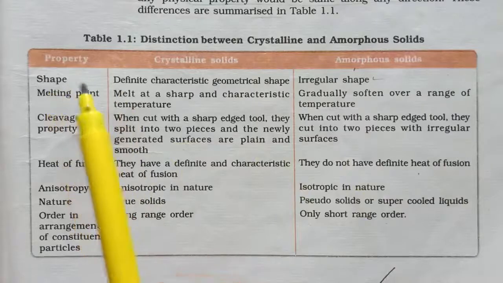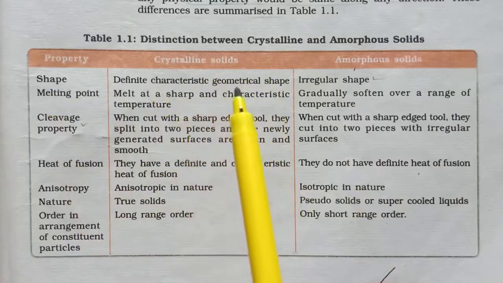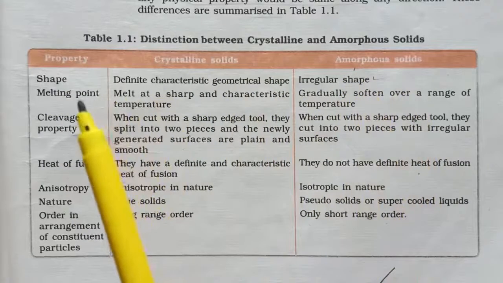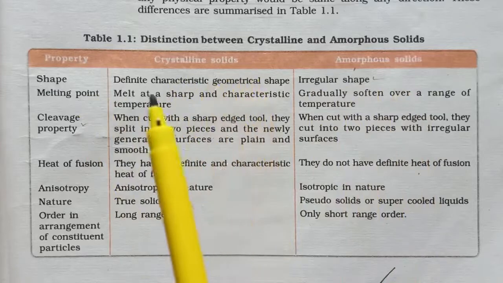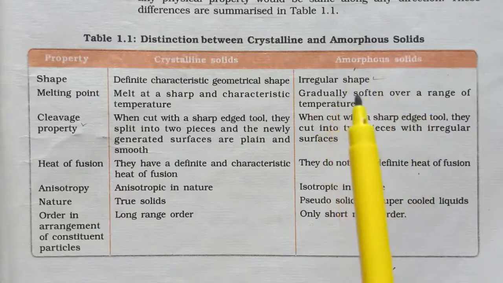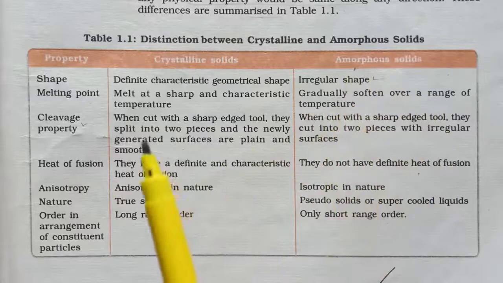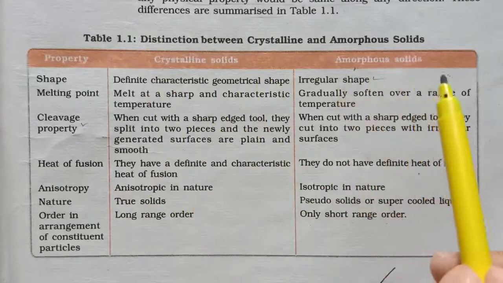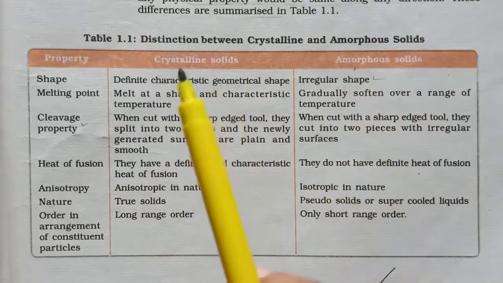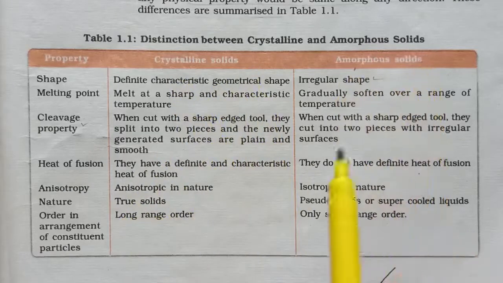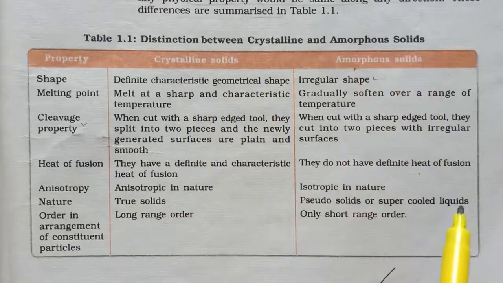First is shape. Crystalline solids have a definite characteristic geometrical shape, whereas amorphous solids are irregular in shape. If we talk about the melting point, crystalline solids have a sharp melting point, and in case of amorphous solids, they melt over a range of temperature. Third, crystalline solids are anisotropic in nature, whereas amorphous solids are isotropic in nature. Crystalline solids are known as true solids, whereas amorphous solids are known as pseudo solids or supercooled liquids.